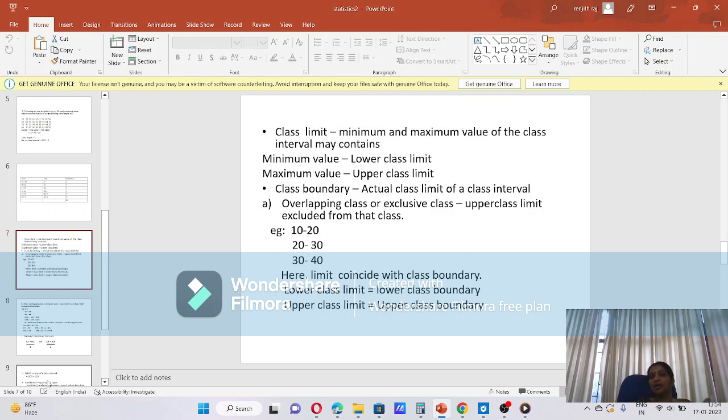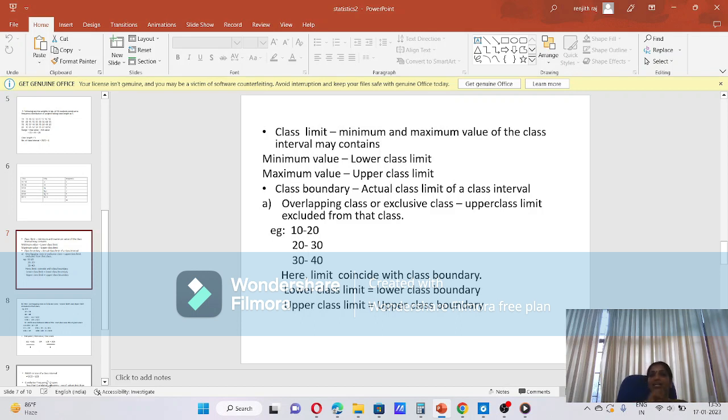Here we can see the class limit coincides with the class boundary. In an exclusive class, class limit and class boundary are equal. The lower class limit is the lower class boundary, and the upper class limit is the upper class boundary.